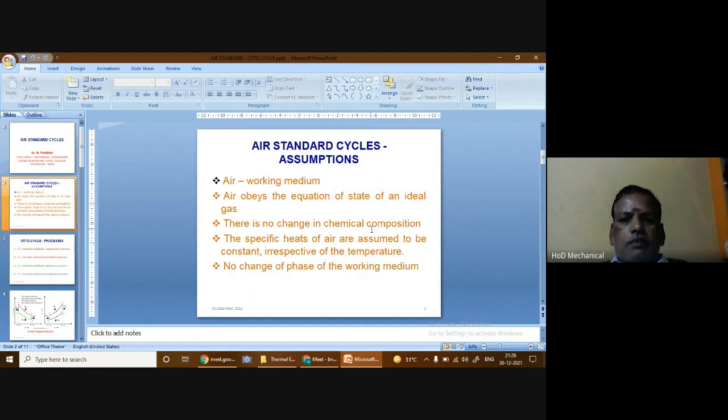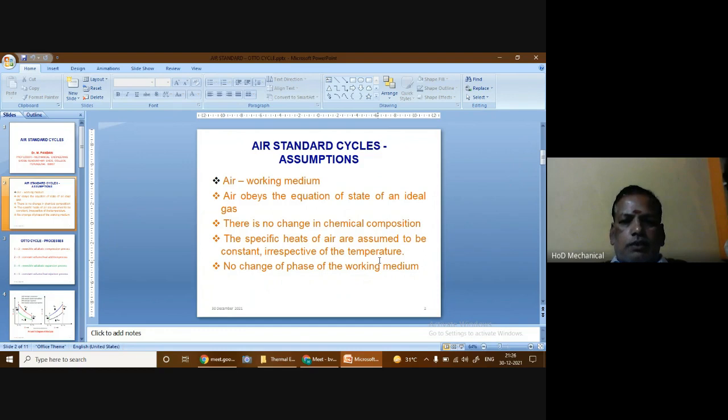The assumptions made in the air standard cycles are: air is considered as the working medium, and the air obeys the equation of state of an ideal gas. There is no change in the chemical composition during the reactions. The specific heats of the air are assumed to be constant irrespective of the temperature, and there is no change of phase of the working medium. So these are the assumptions made in all air standard cycles.